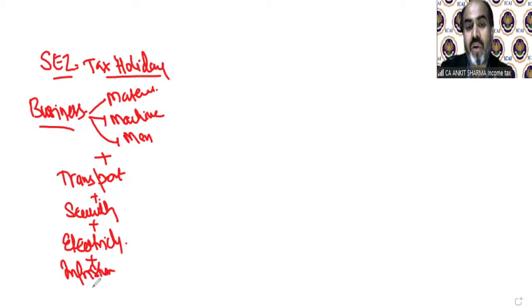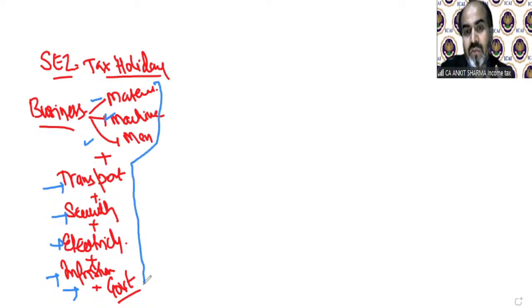And one more thing is very important, that is we also need government departments to be there, so we can take approvals, etc. easily. If my business is in some area and the government departments or ministry offices are in some other area, very far in some capital, it will be difficult to get approvals for each and everything. So to start and operate a business, these are really mandatory in today's scenario, because business is going to be global, international. Man, machine, material are the basic things, but you have to have good transport, security, electricity, infrastructure, government authorities, etc.